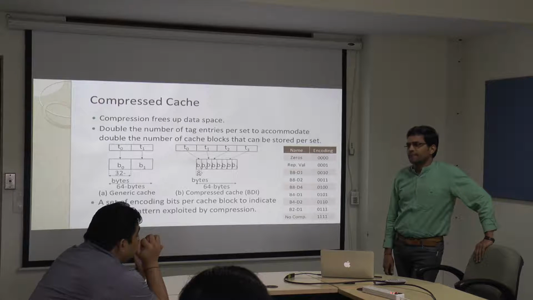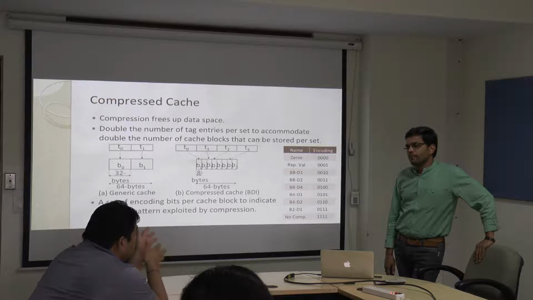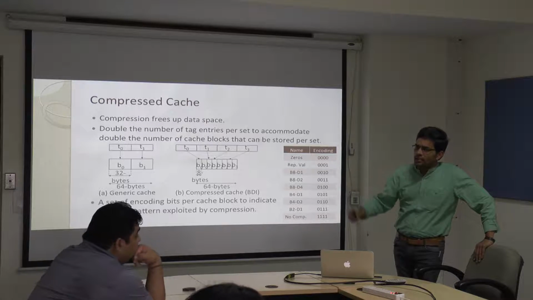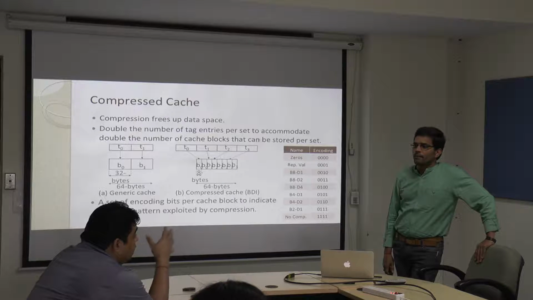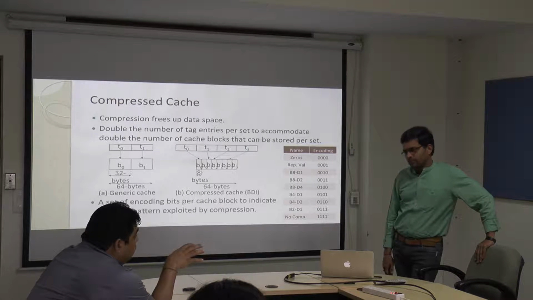So the uncompressed data will be supplied to L2 and L1. Okay, but compressed inside L3, right? Yes. So only the last level cache is keeping the compressed form.